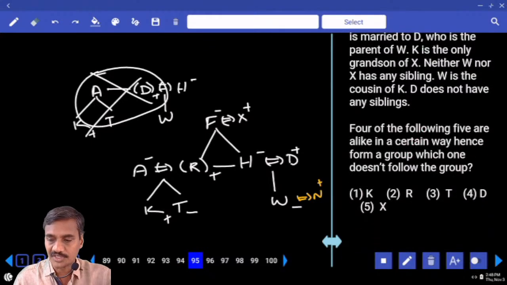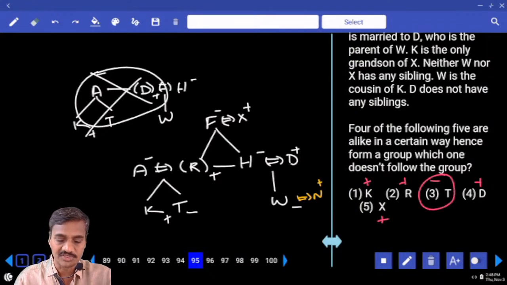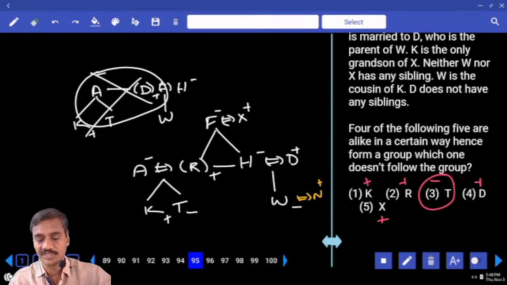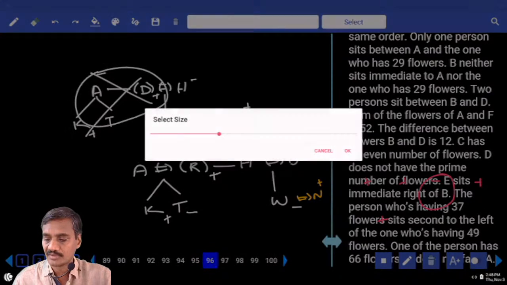95, which one out of the following is the odd one out? K, what is the gender of this K? Male. And next one R, a male. T, a female. D and X, D is a male and X is a male. Except choice 3, the remaining 4 persons are male, so T is a female. Clear?